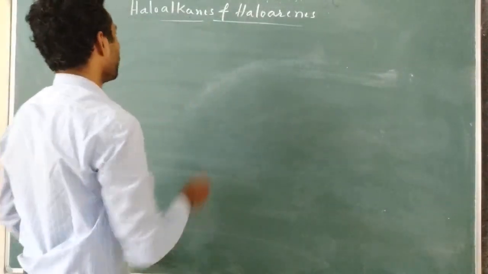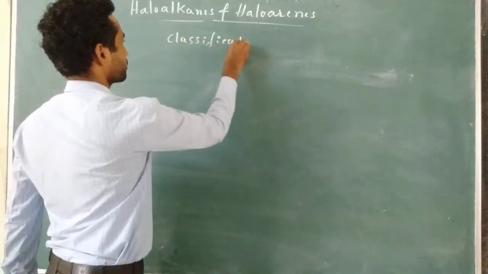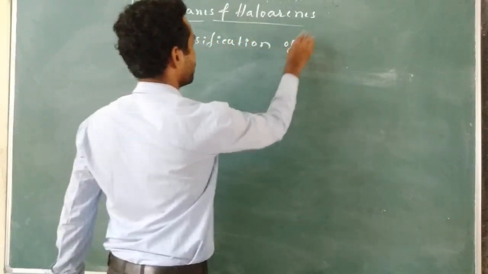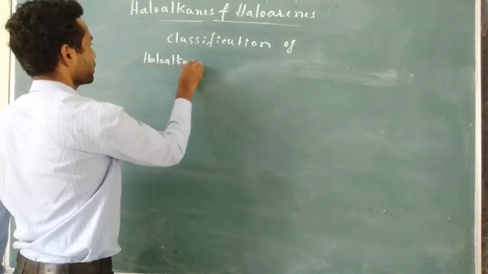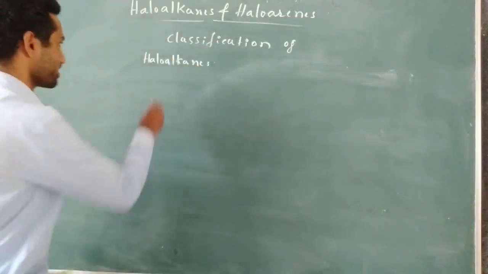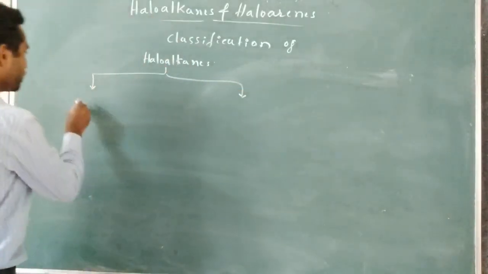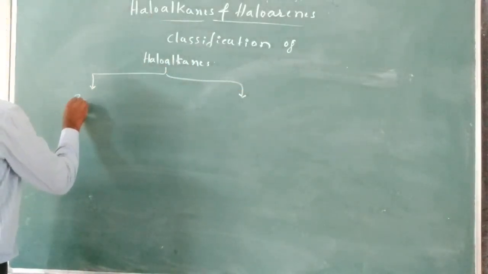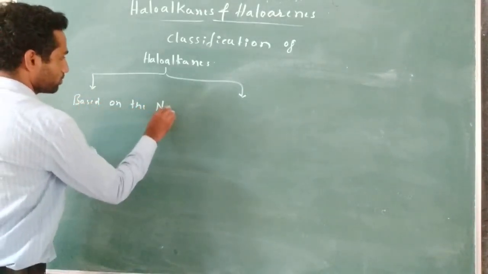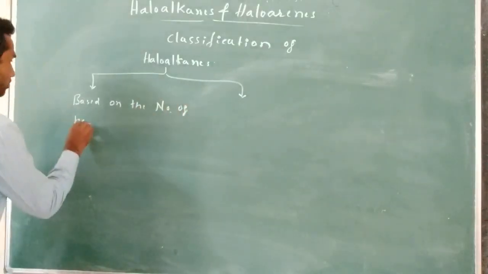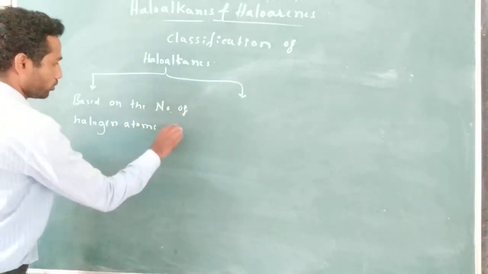So now we are focusing on classification of haloalkanes. So only let us take haloalkanes, classification of haloalkanes. So haloalkanes are classified based on the number of halogen atoms per molecule.